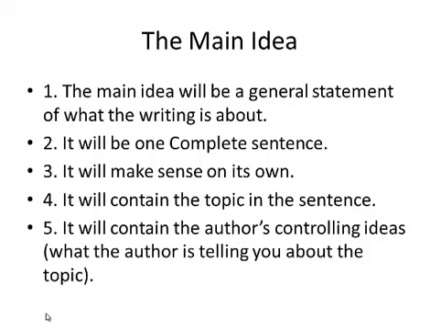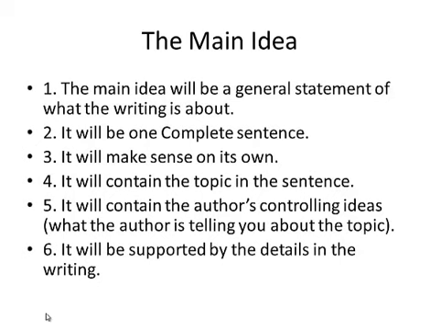It will contain the author's controlling ideas, which are what the author is telling you about the topic. That's the author's controlling ideas. So you have the topic and you have the author's controlling ideas, which is what the author is going to tell you about that topic. And it will be supported by the details in the writing.